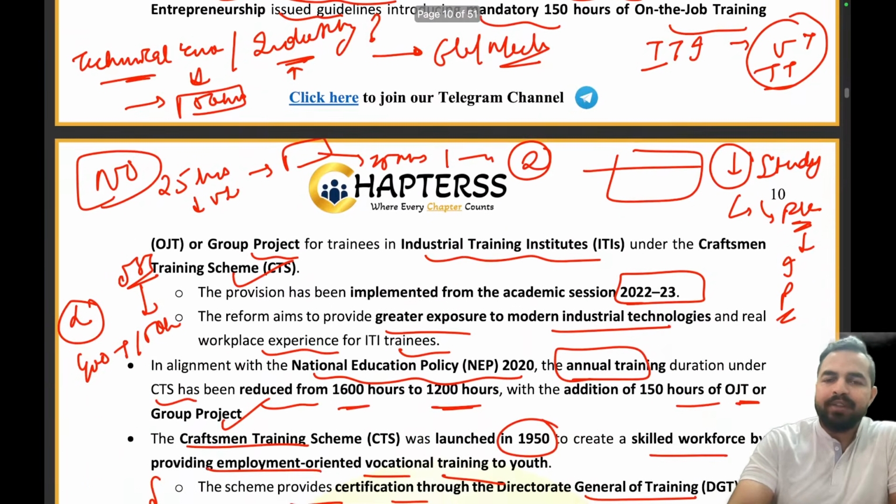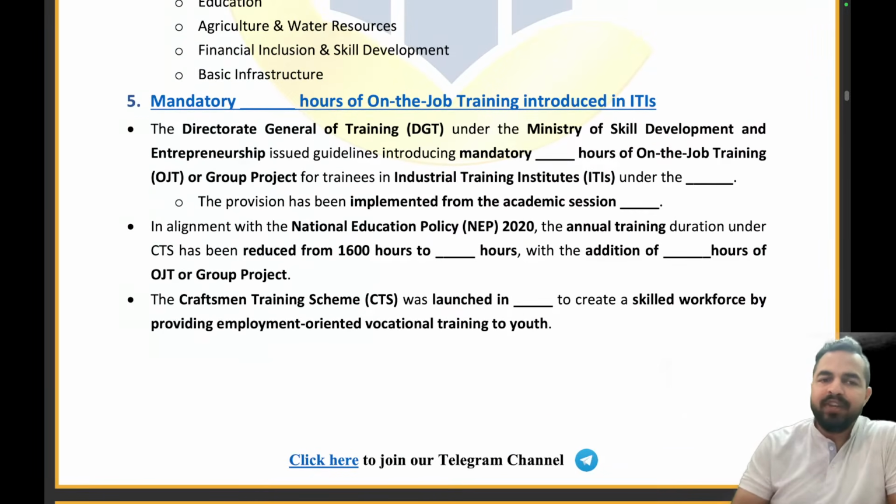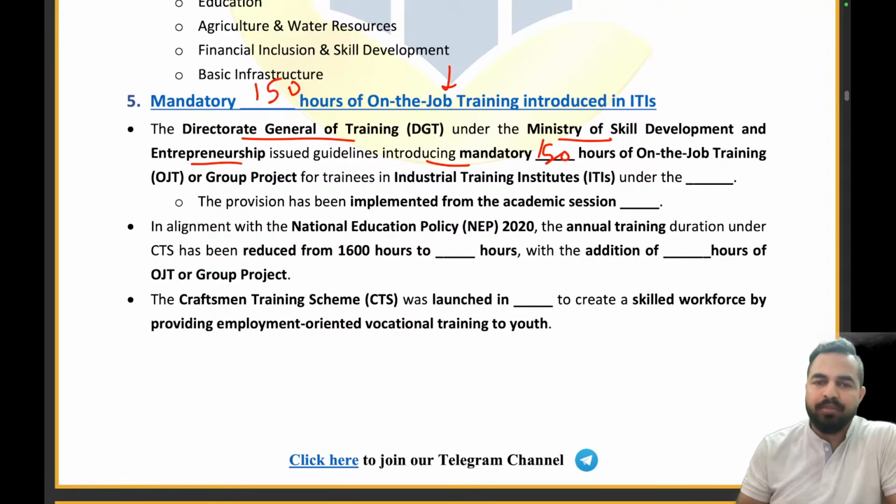Clear, my dear friends? Now let's try to answer this question. How many hours of mandatory on the job training have been introduced in ITIs? 150 hours. The DGT under the Ministry of Skill Development and Entrepreneurship issued guidelines introducing mandatory 150 hours of on the job training or the group project for trainees in Industrial Training Institutes under the Craftsman Training Scheme.